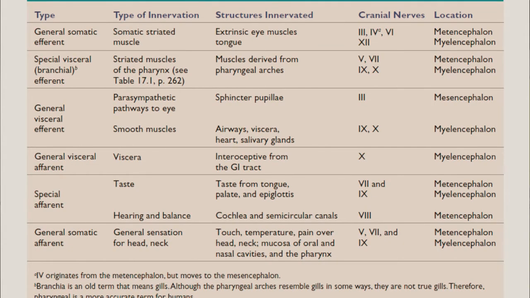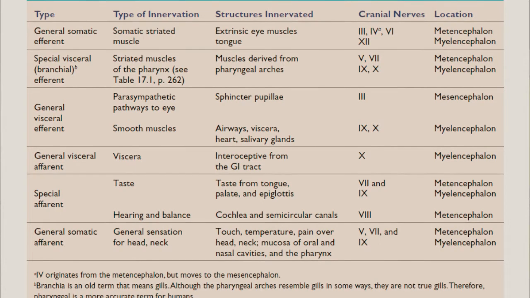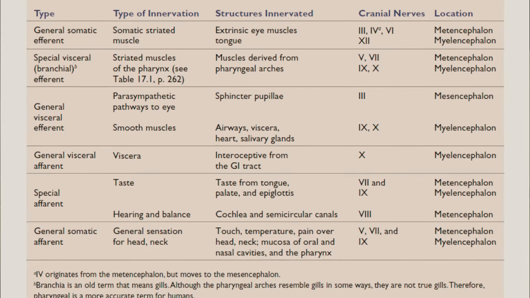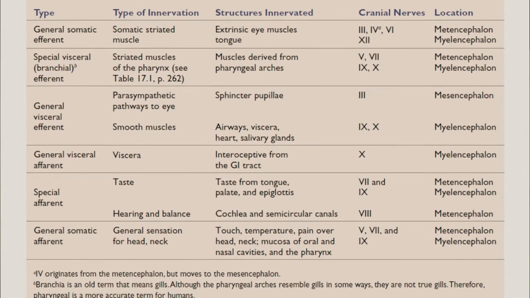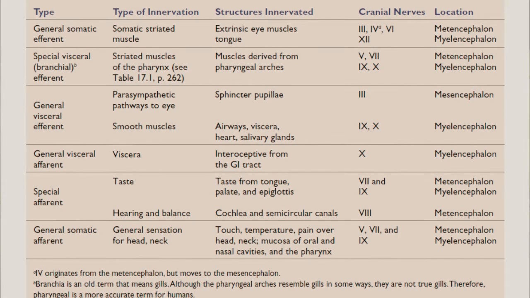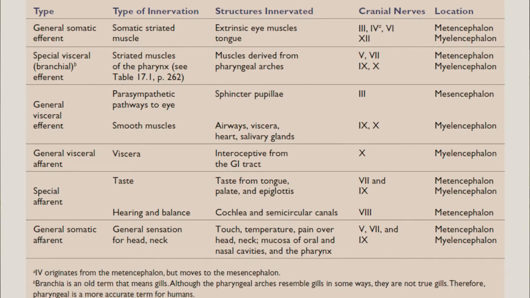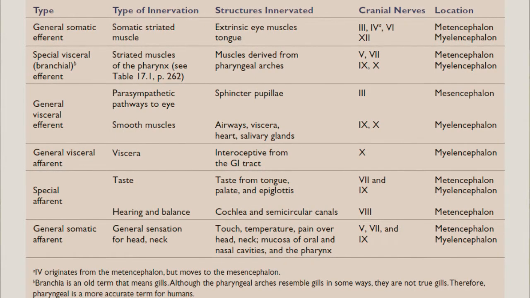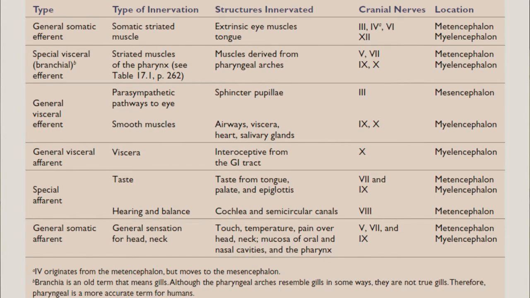General visceral efferent always has 2 groups of nuclei, one from the myelencephalon and one from the metencephalon. On the myelencephalon, they mainly form nuclei that give outflow to the internal organs of the airway, and they are mainly for cranial nerve 9 and cranial nerve 10. That is from the myelencephalon.